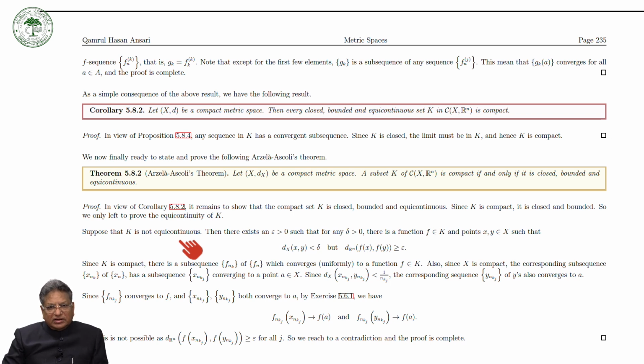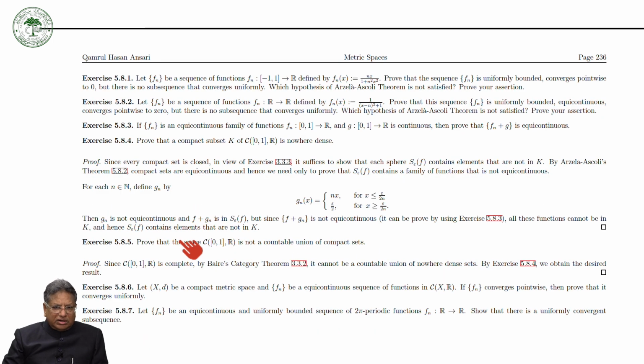We say that if X is compact, then a subset K of C(X, R^n) is compact if and only if it is closed, bounded and equicontinuous. As I am mentioning all the time, I am putting several exercises, and these exercises are based on the results which we have already proved, or we have already discussed.